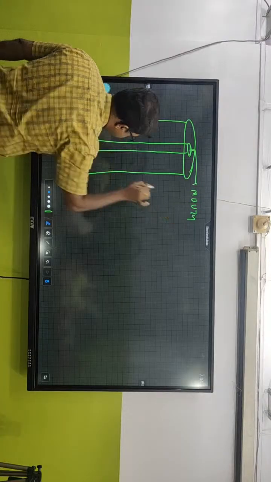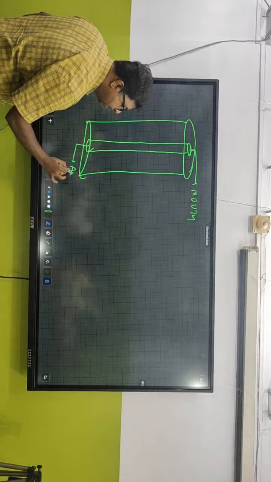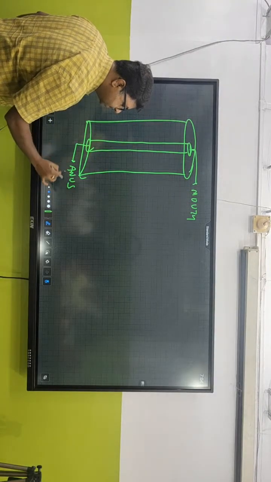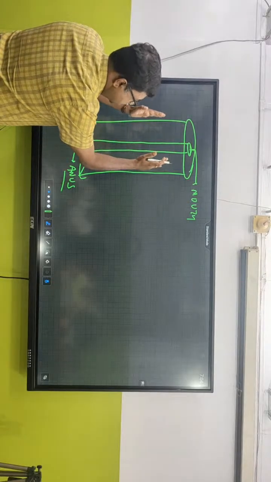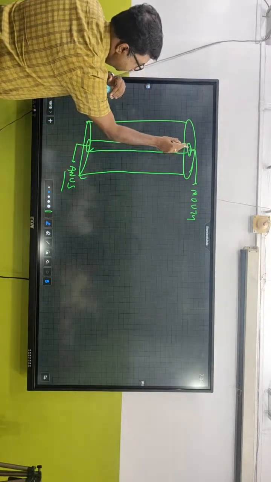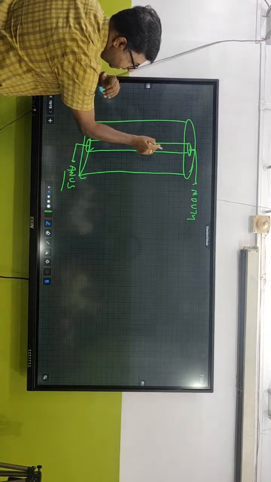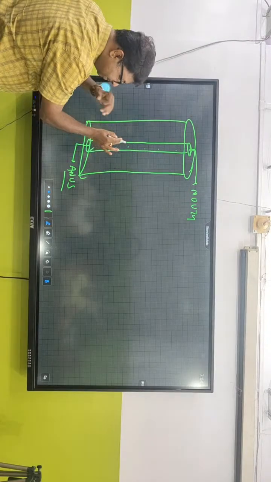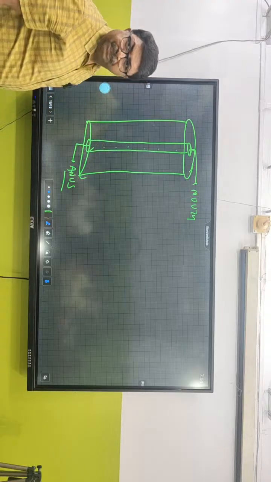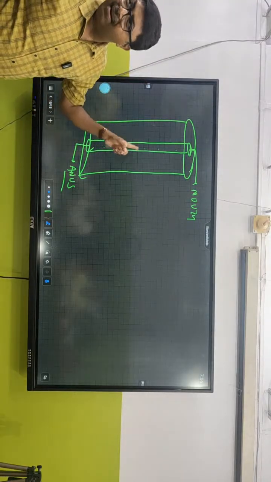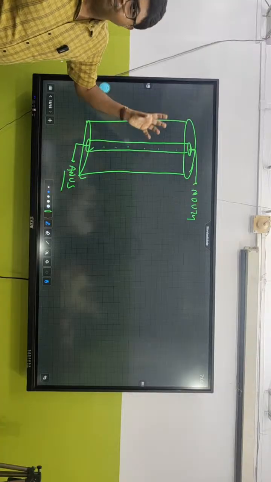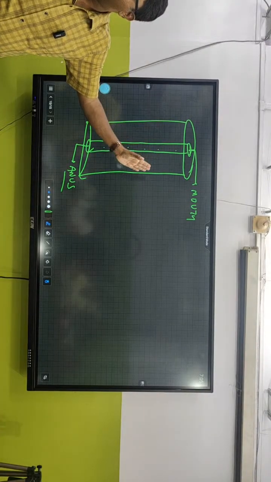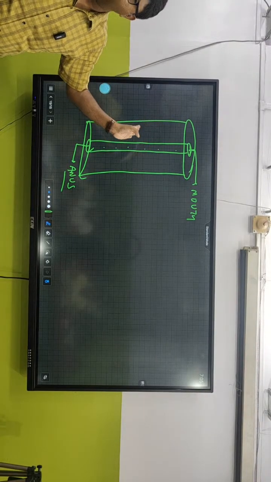This is the mouth, and at the end of our body, what is there? Anus. The tube present right from the mouth, then esophagus, stomach, small intestine, large intestine, sigmoid colon, rectum, anus. So it's a tube inside a tube. And this is the most advanced type. What about us? We have a tube within a tube body plan.